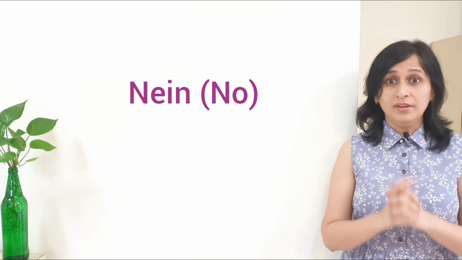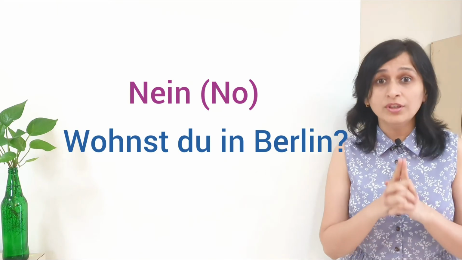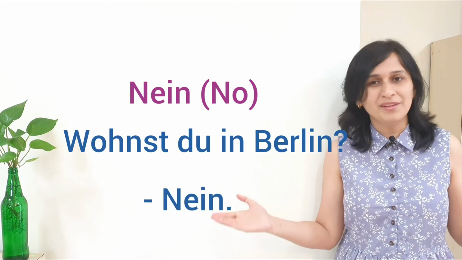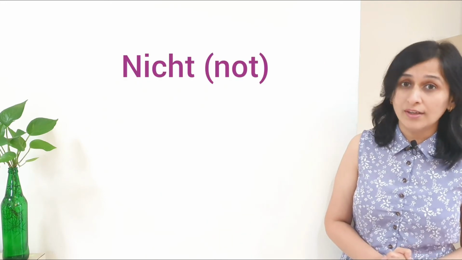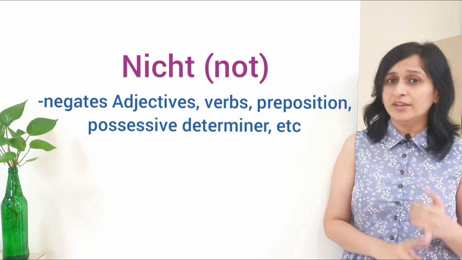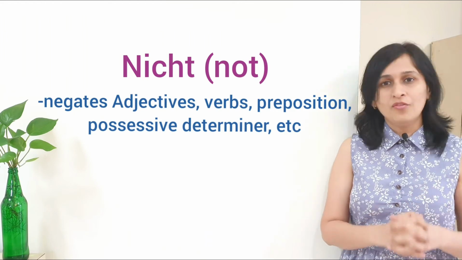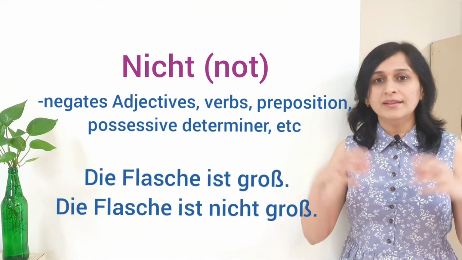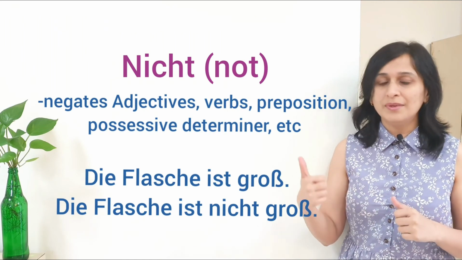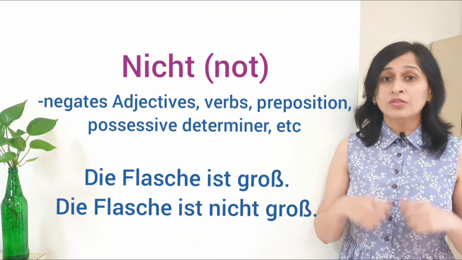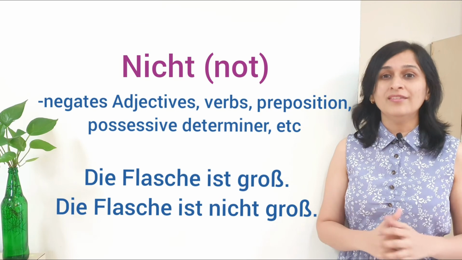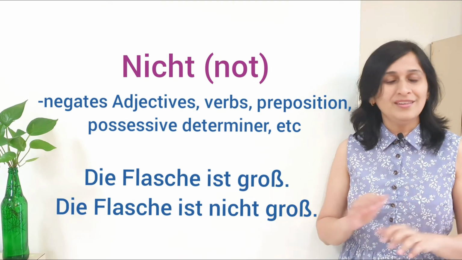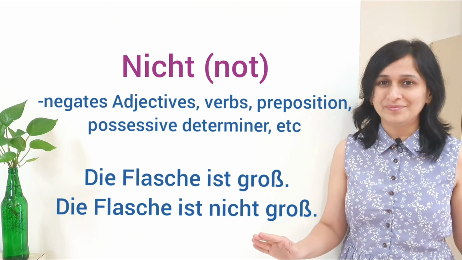For example, if I ask you, wohnst du in Berlin? Do you live in Berlin? You will say Nein. Simple. Nicht means not, and it is used to negate adjectives, verbs, prepositions. For example, die Flasche ist groß. The bottle is big. Groß means big and it is an adjective. So if I have to negate this adjective, I will say die Flasche ist nicht groß. The bottle is not big.